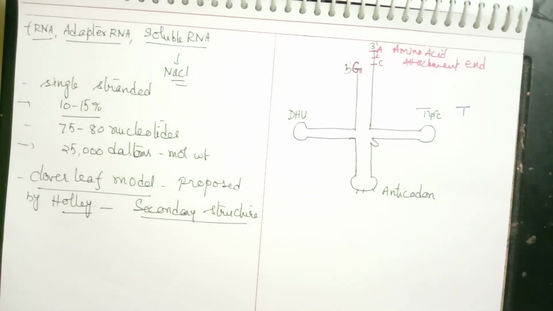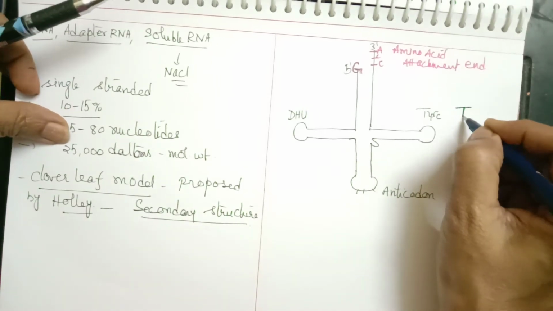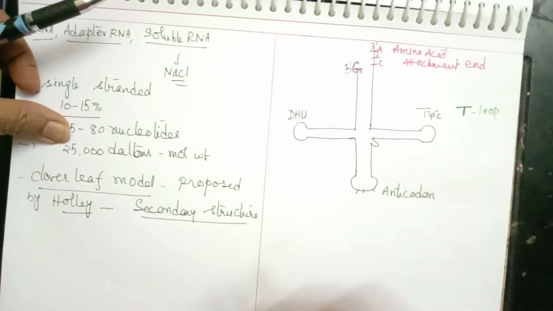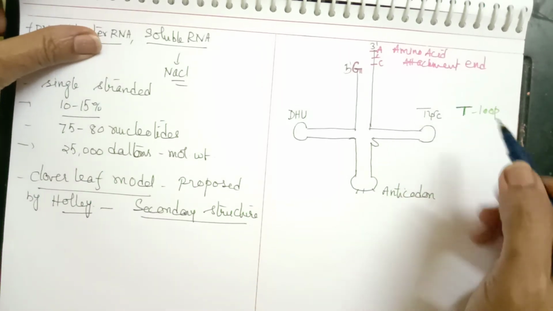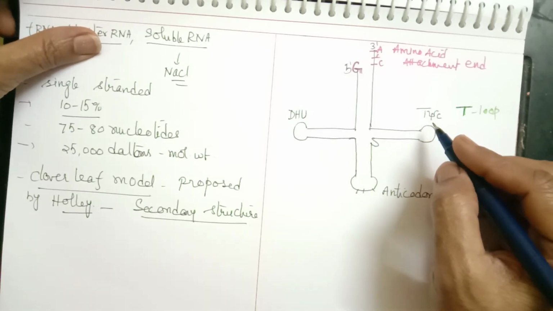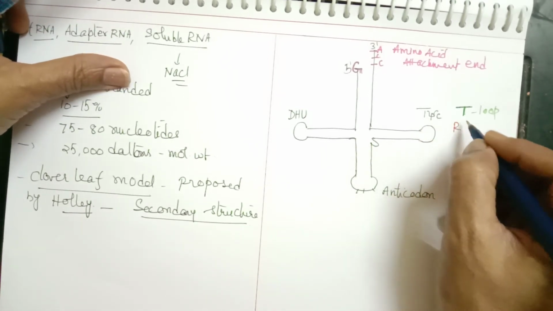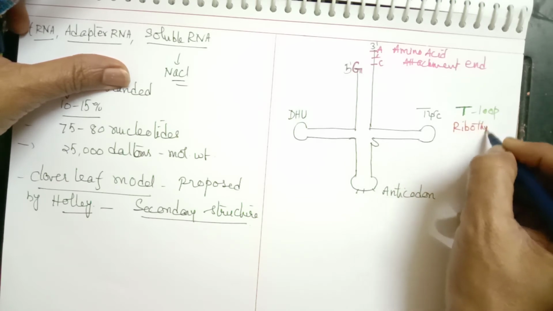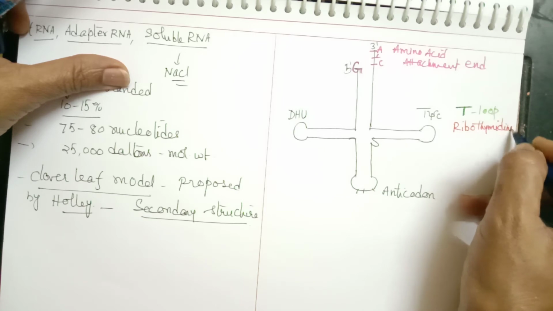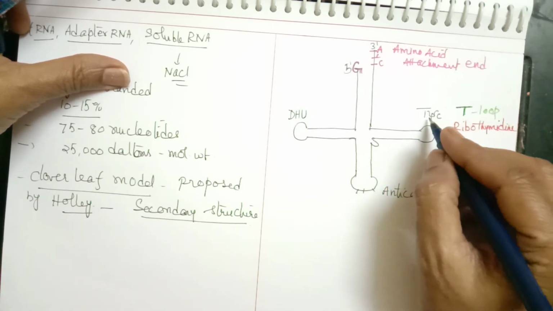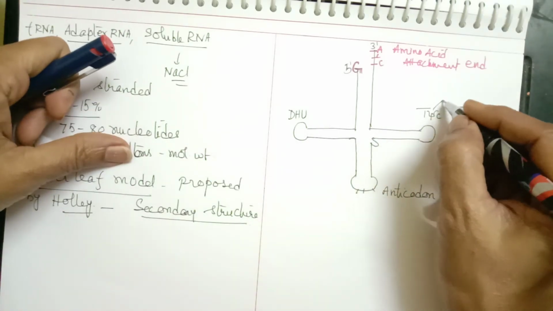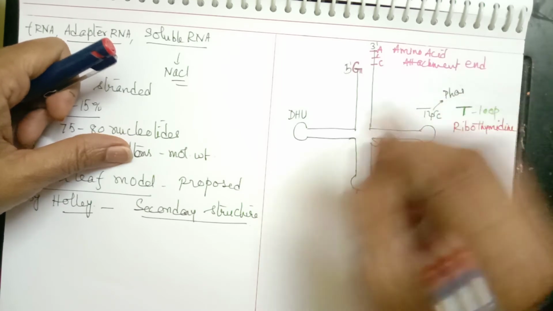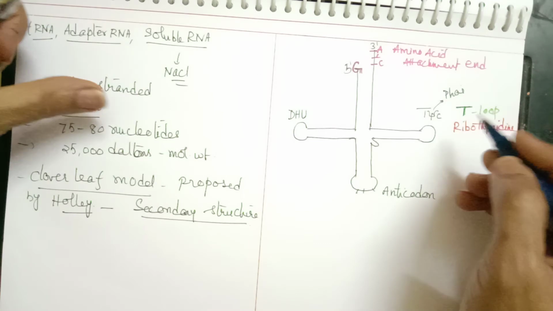This TψC stands for: T stands for ribothymidine, and psi, also written phi, stands for pseudouridine.